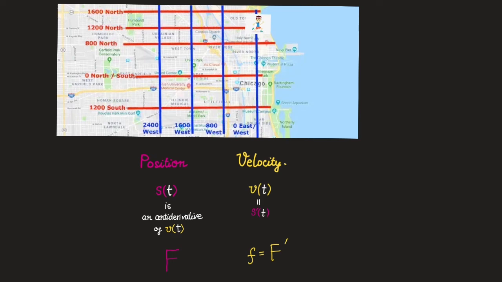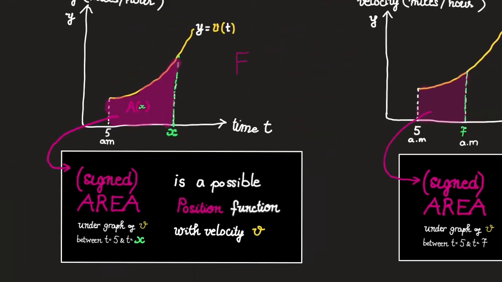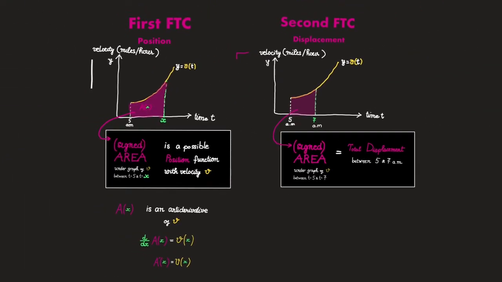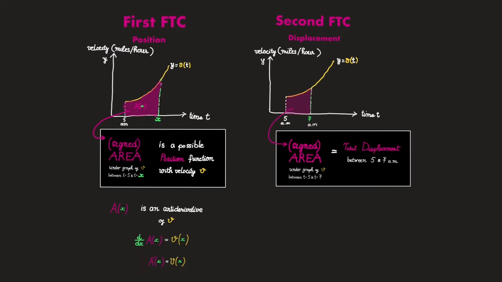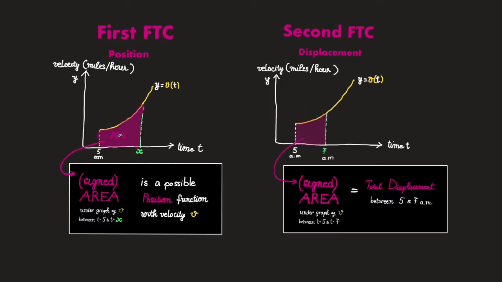Alright, so now with that out of the way, let us get to our climax, the fundamental theorems of calculus. Let's see what the hype's about, okay? Within our setup, we can say that the first fundamental theorem of calculus is about position, and the second fundamental theorem of calculus is about displacement. Both give an alternative way of thinking about area under the curve of a given velocity function. You see, while the geometrical manifestation of derivatives is slope, the geometrical manifestation of integrals are areas. So here is what the theorems say in plain English.